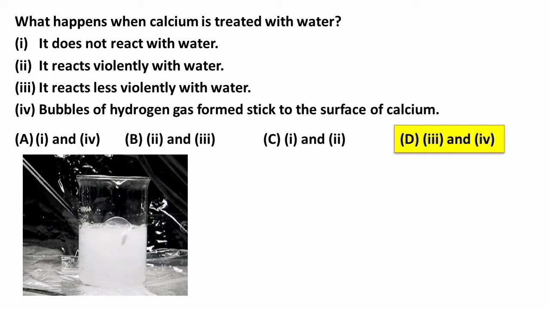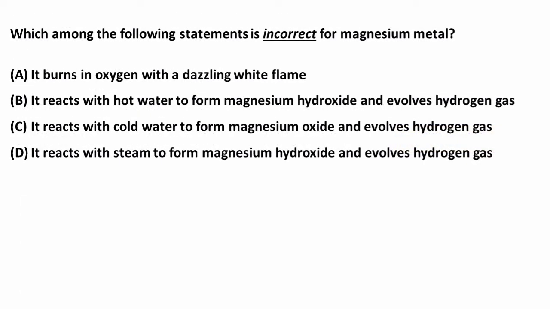Number 3. Which among the following statement is incorrect for magnesium metal? A. It burns in oxygen with dazzling white flame. B. It reacts with hot water to form magnesium hydroxide and evolves hydrogen gas. C. It reacts with cold water to form magnesium oxide and evolves hydrogen gas. D. It reacts with steam to form magnesium hydroxide and evolves hydrogen gas.